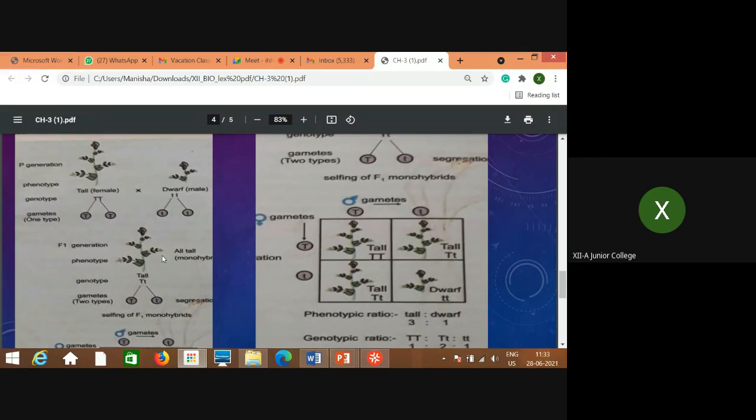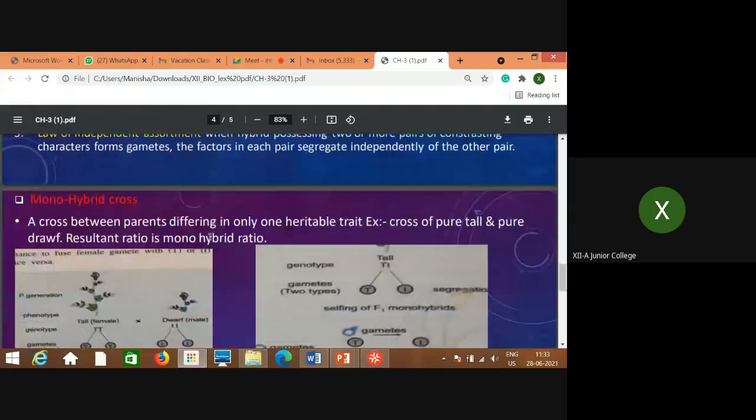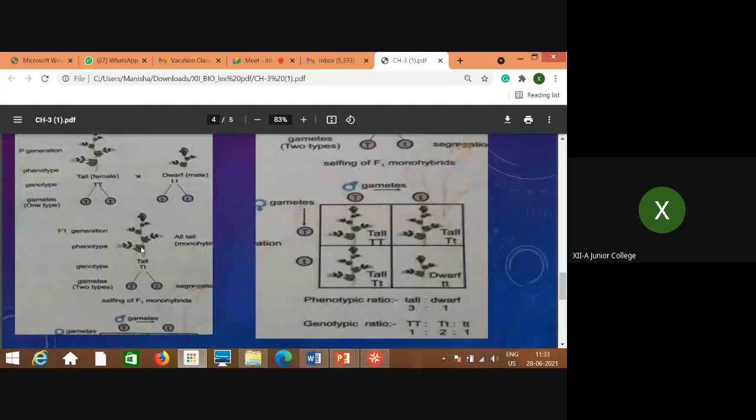With the same example, the law of dominance is stated. Now what is the law of dominance? We will see. Law of dominance: when two homozygous individuals with one or more sets of contrasting characters are crossed, the alleles that appear in F1 are dominant and those which do not appear are called recessive. I think you understand now with the help of this explanation.